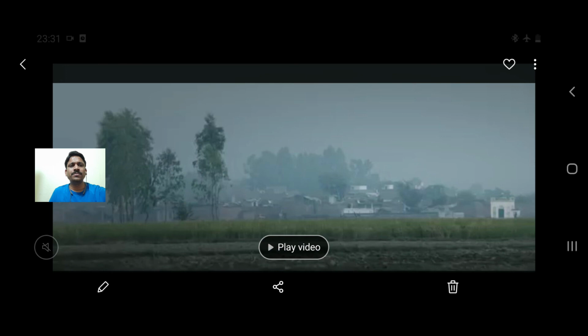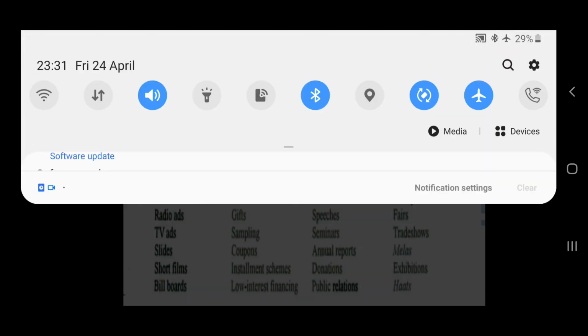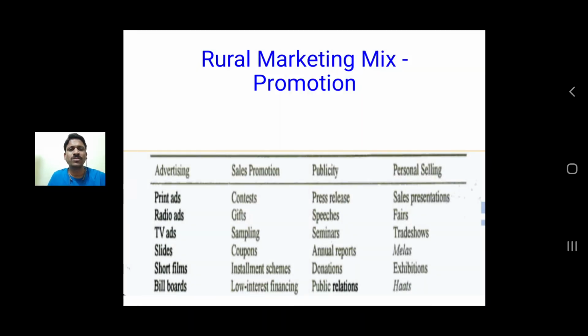So, through these two advertisements, we understood how they particularly targeted the rural people and how they are trying to motivate them to buy their products or services. That is how promotion is important. It is one of the elements in the marketing mix. What are the four elements in the marketing mix? Product, price, place, and promotion.